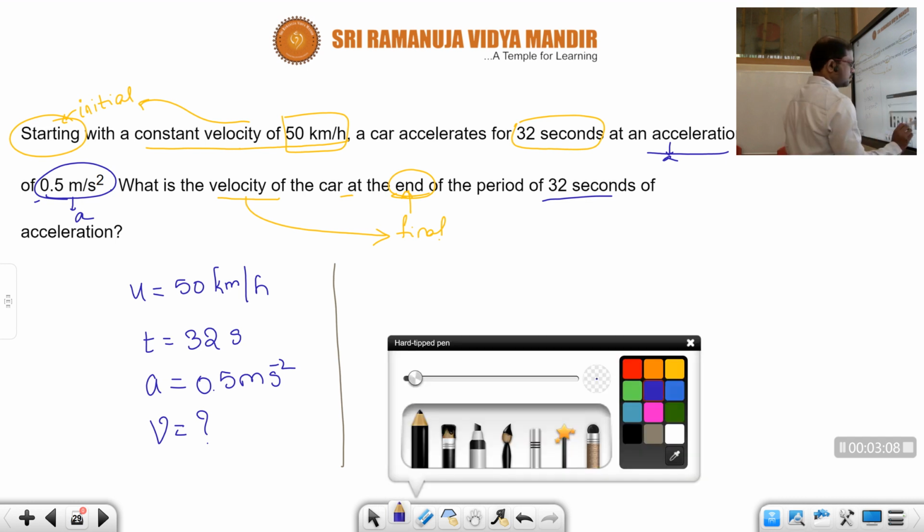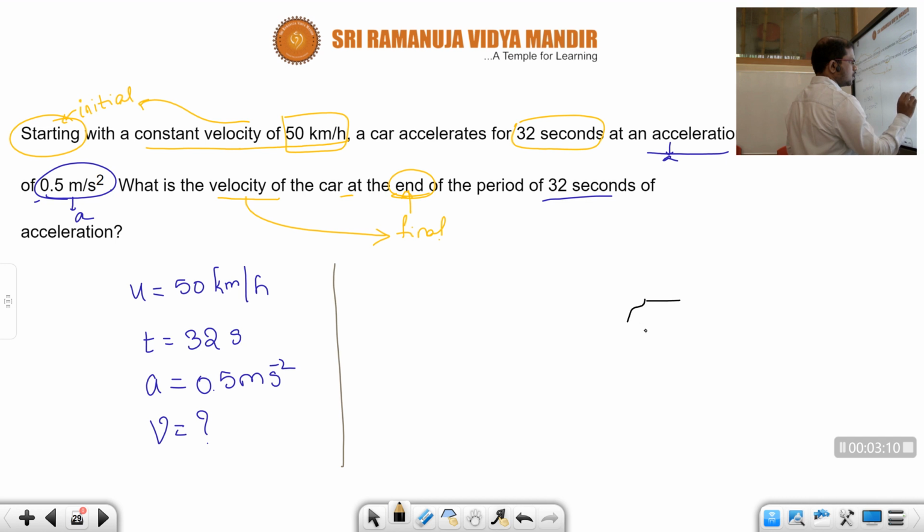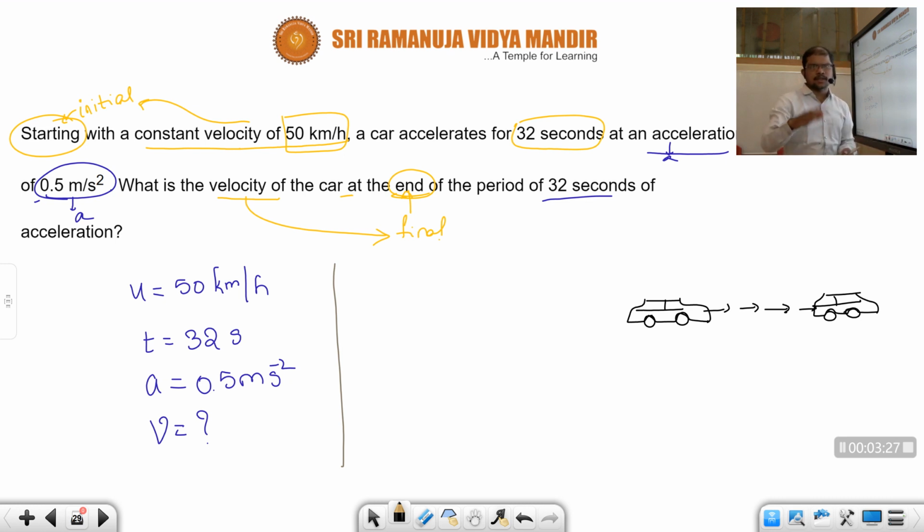Understood the condition, children? The given condition is there is a car, and it is moving, and in the middle it accelerated. That car will have an accelerator near the foot, that pedal accelerator. That accelerator is pressed for around 32 seconds. Whenever you are pressing the accelerator, what will happen? The velocity or speed is going to increase.